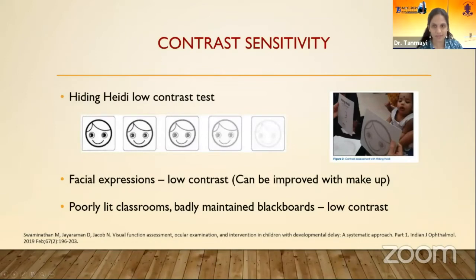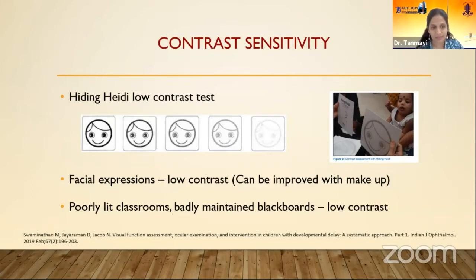Only visual acuity is not enough. We have to assess other parameters which are also important in the child's development. So contrast sensitivity is one of them, which can be assessed through the Heiding-Heide low contrast test. This is important because if you are communicating with the child through facial expressions, that gives a low contrast. This can be improved with some makeup on the communicator's face to give it a high contrast, and the child can better respond to your facial expressions.